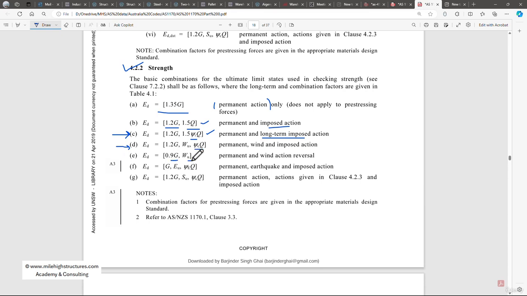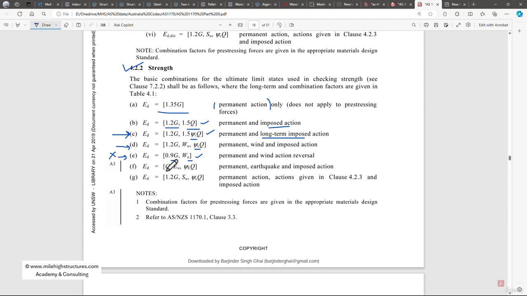After that, the next load combination is 0.9 times the permanent plus W, plus the imposed action. This produces the maximum bending moment on the columns because it produces the maximum overturning effect on the building structure. In our case, we don't need to use this, as we are not considering any kind of wind, as this is inside the structure.